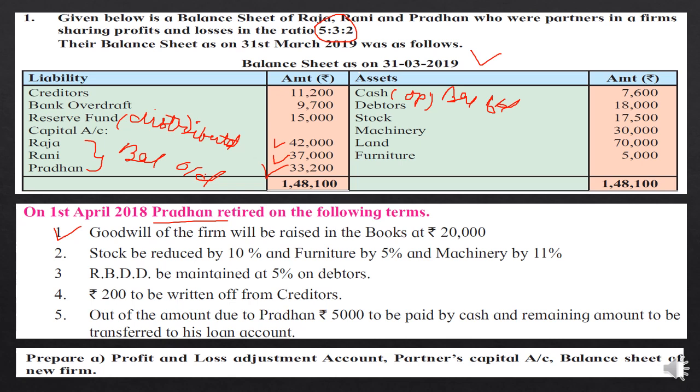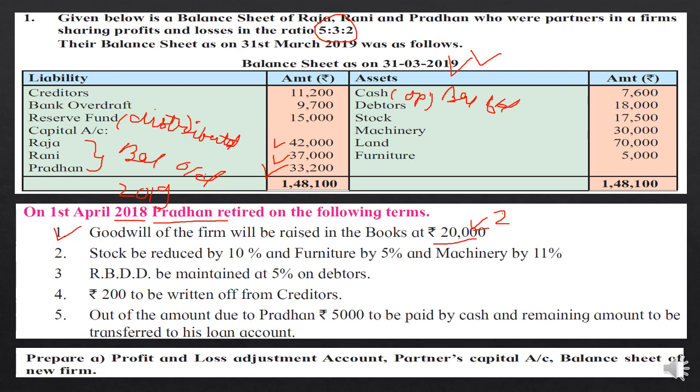So first information is given that the goodwill of the firm will be raised in the books at 20,000, and no other information is given, students. So here we can see that the goodwill is before the retirement. So whatever the goodwill amount is raised, that is 20,000, it was till the date of 31st March 2019. Actually here they have mentioned 19 and here they have written 18. It's a printing mistake. It's 2019 only, students. So you don't get confused, because many times there are printing mistakes.